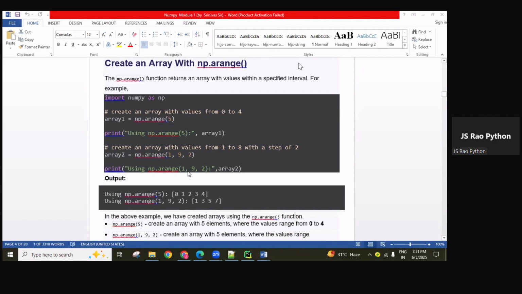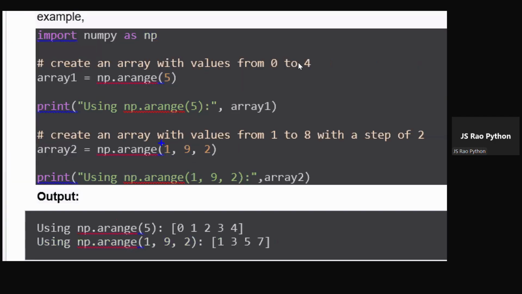Understanding this one? And specific ranges we can also give. Starting from 1 and end value 9 means up to 8 you're getting, and each time 2 values incrementing. So that's why 1, 3, 5, 7 like that is generated.